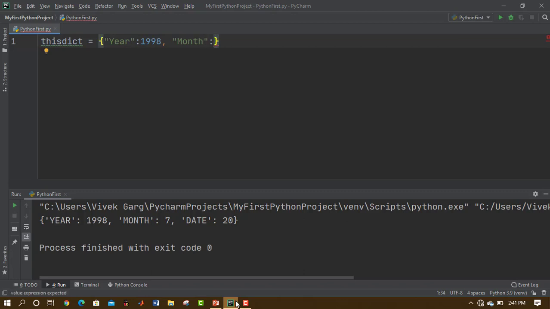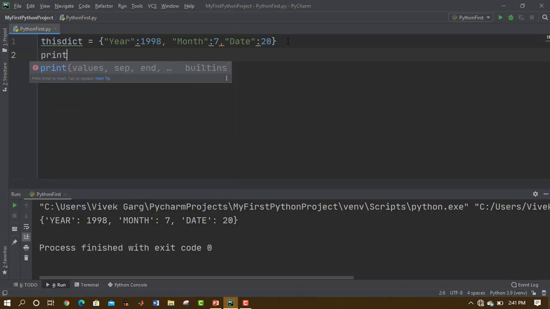Then I have the month as July, which is 7. Then we have the comma, and then again the day. So we have 20th here. So that's how we created a dictionary with three items where year, month and day are the keys, and 1998, 7 and 20 are the associated values with the keys respectively.